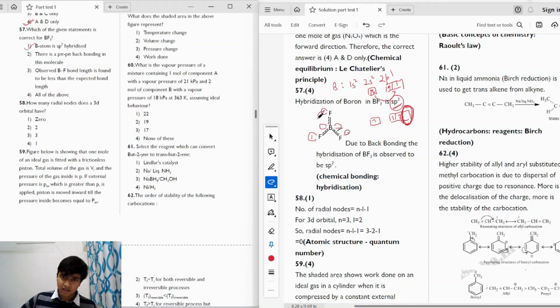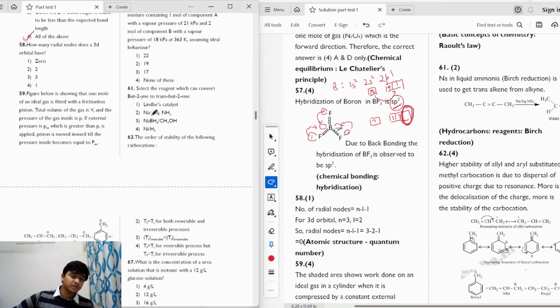And they back bond this lone pair into the empty p orbital of the boron one by one. So back bonding is happening in the molecule, and due to the constant back bonding, each BF bond has a double bond character, and because of the double bond character, the length is lesser than expected, which means that statement 3 is also correct, and our correct answer is option 4, all of the above.